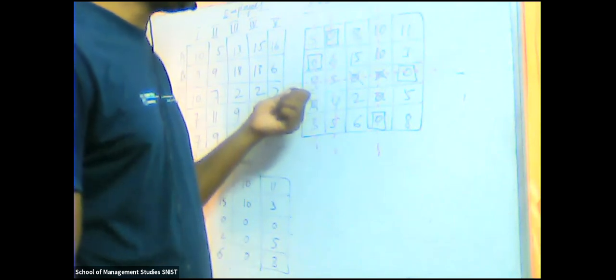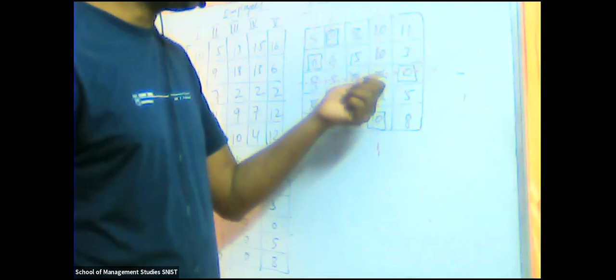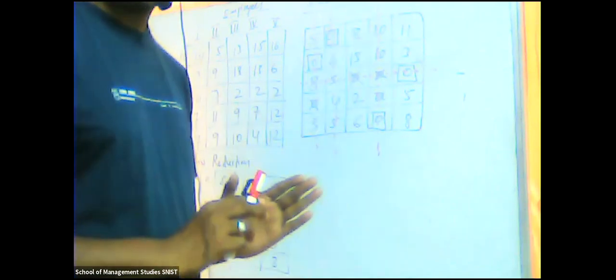So first column 3rd row, second column 3rd row, and even 3rd row 4th column, the plus symbol is there, which is crossing 2 dotted lines. Yes or no? So if that is the case, you have to add the 2. We have to add the minimum value where the lines are intersecting, sir. Yes, exactly.